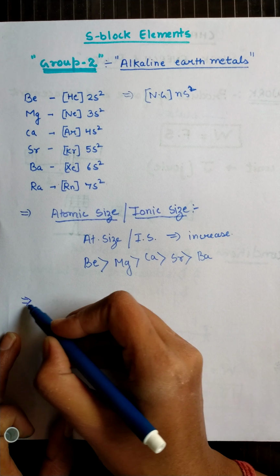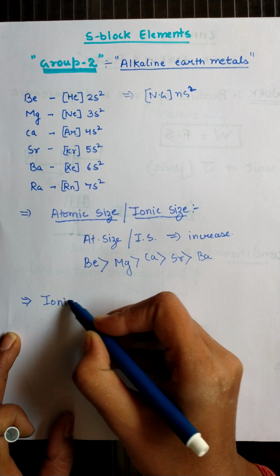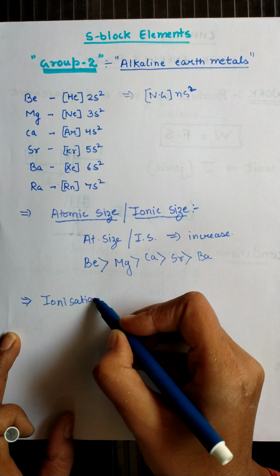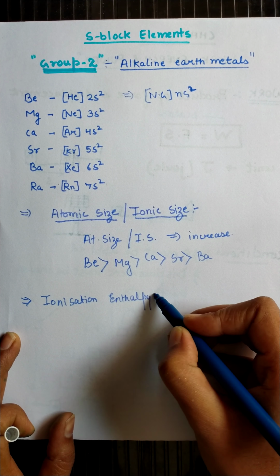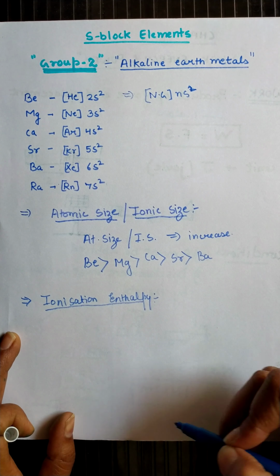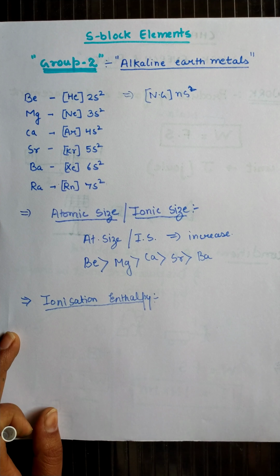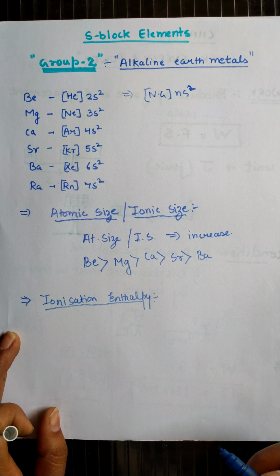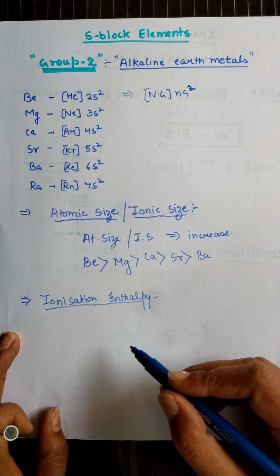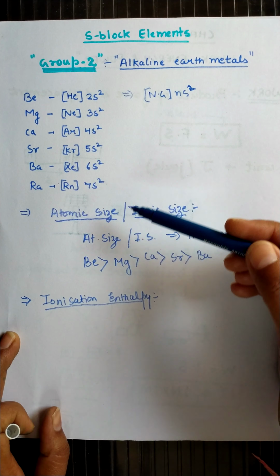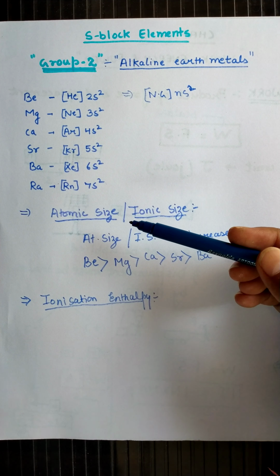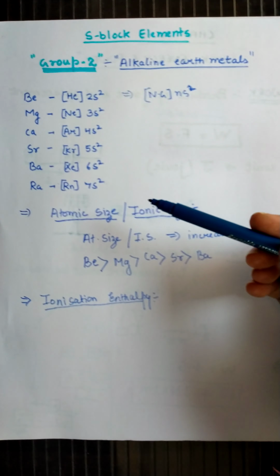Now students, the next one is about the ionization energy or ionization enthalpy, the ionization enthalpy of alkaline earth metals. Like the alkali metals, we know that in alkali metals, while moving from top to bottom, their ionization energy will decrease.